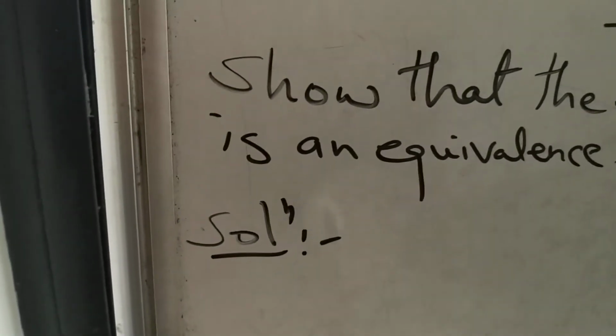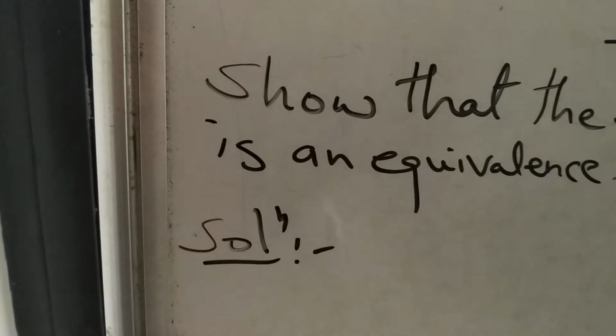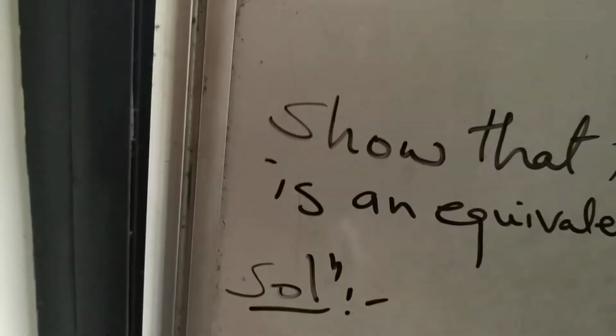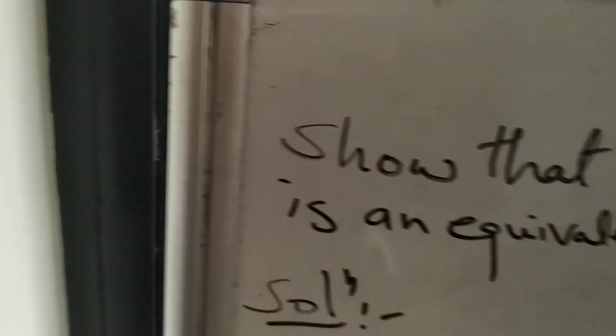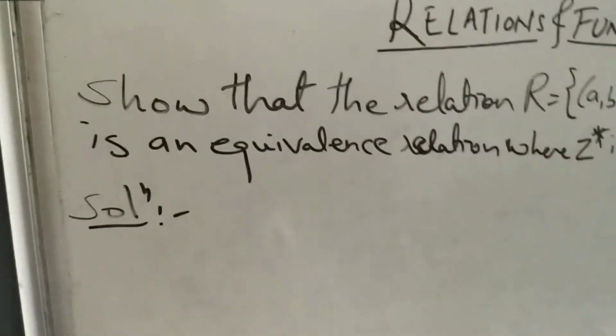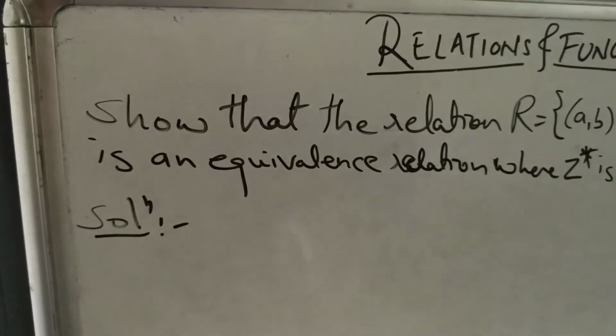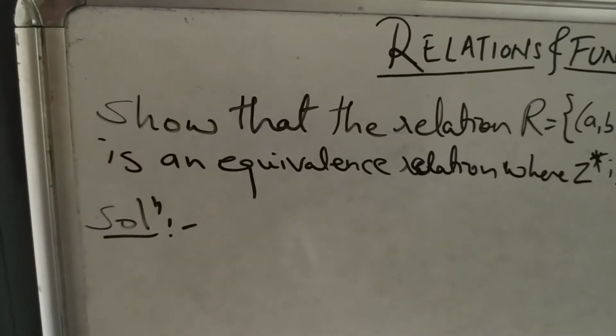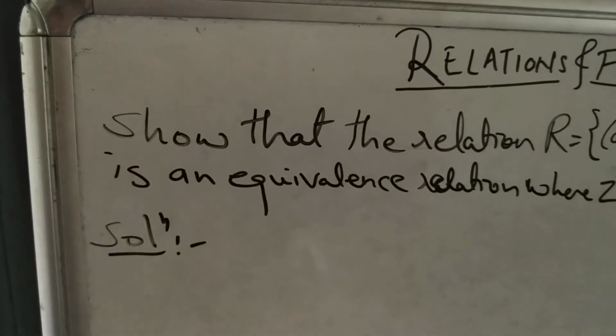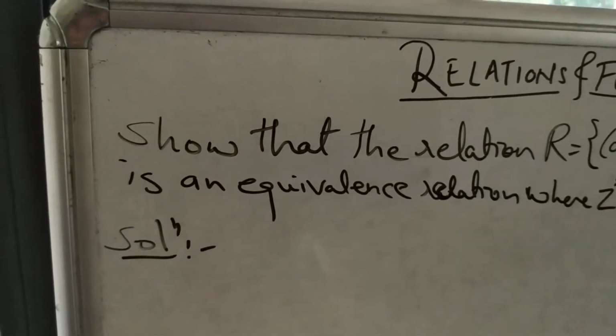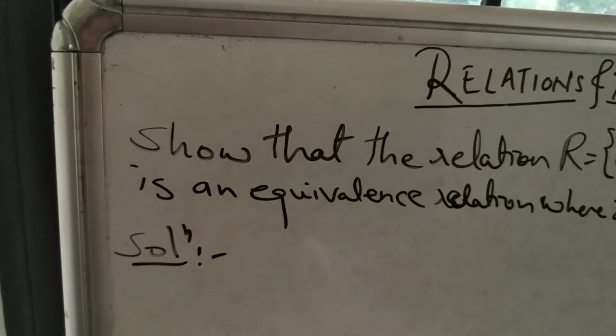You can write: the relation R is defined on the set Z star of all integers by a related to b if and only if a plus b is even. This is the meaning of that relation, for all a belongs to Z.